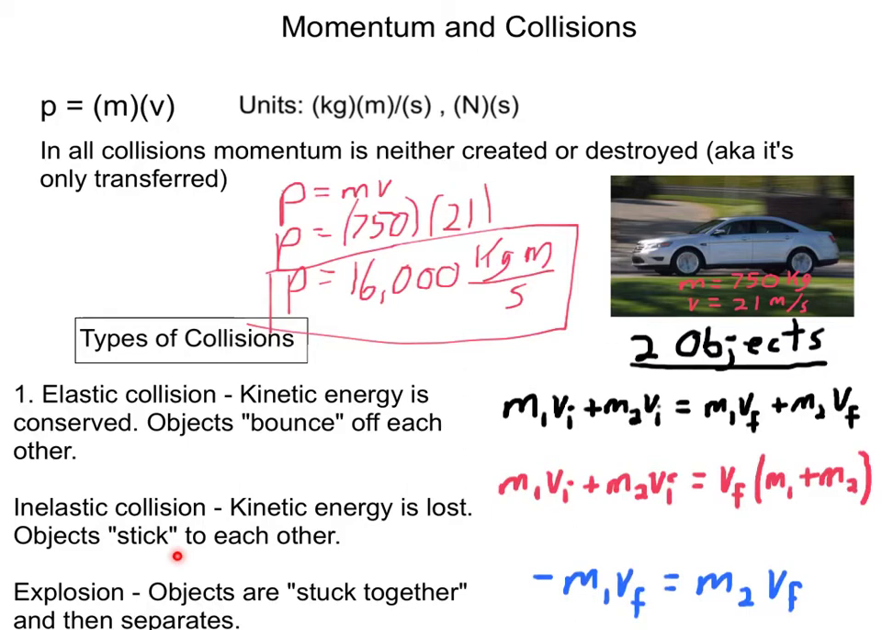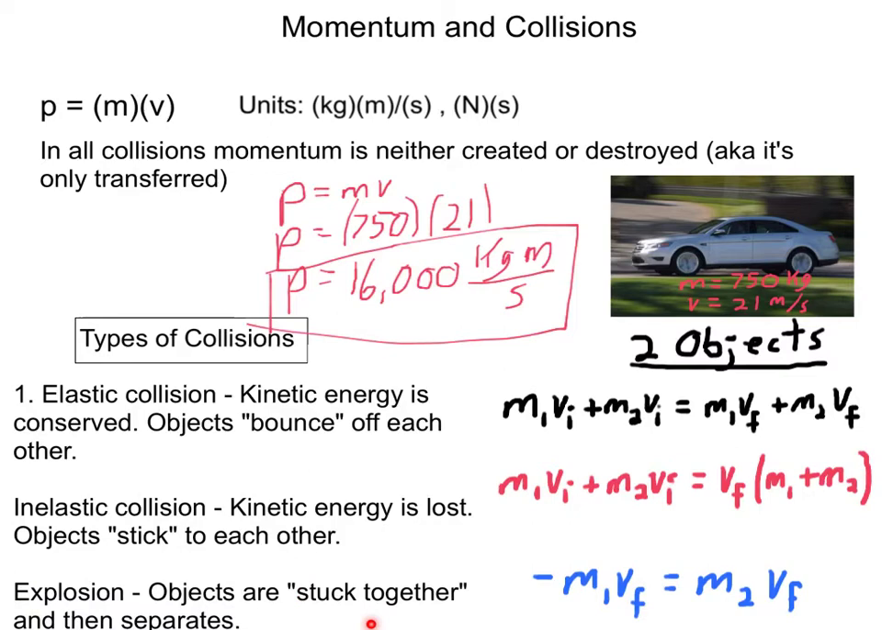Now, most collisions are a combination of elastic and inelastic, somewhere in between. We can only deal with right now in our class either perfectly elastic, they perfectly bounce off of each other, or perfectly inelastic, they completely stick to each other. Okay, and the last type is explosion. In an explosion, things are stuck together in the beginning, and then they separate. So initially they're just stationary, and then they separate.